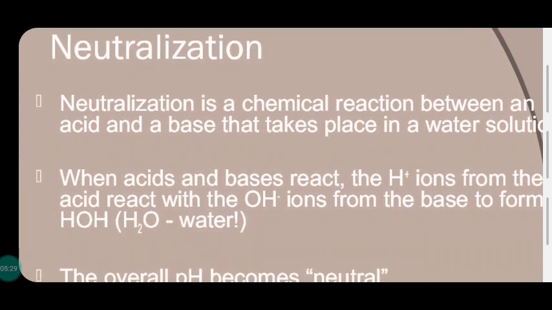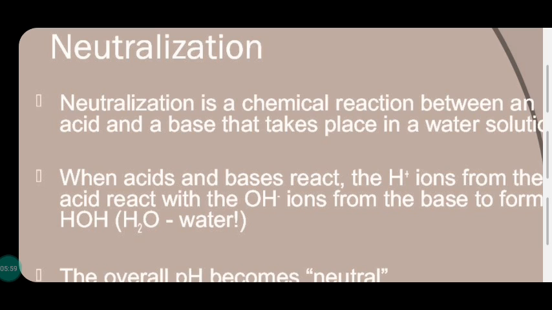Already we discussed neutralization is the reaction of an acid with a base. When an acid combines with a base, salt and water are formed. This reaction is called neutralization. When acids and bases react, the H+ ions from the acid react with the OH- ions from the base to form water, HOH.